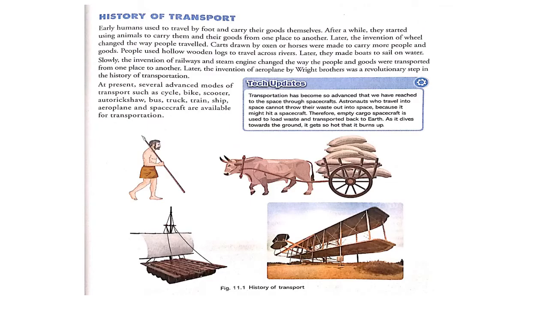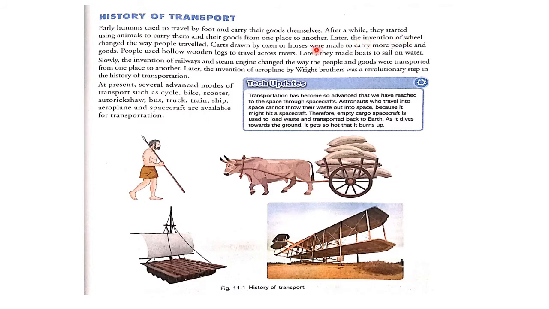Now here we will see the history of transport. Early humans used to travel by foot and carry their goods themselves. After a while, they started using animals to carry themselves and their goods from one place to another.